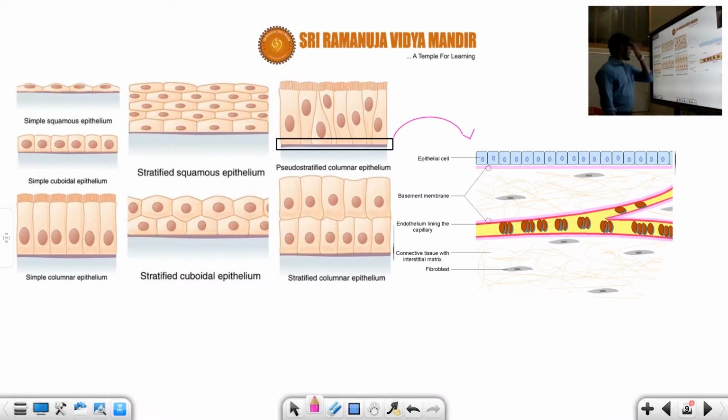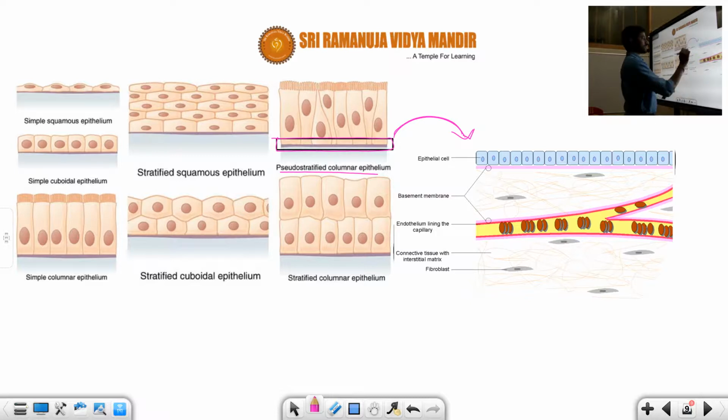Okay, let us see the diagrammatic representation, students. You can see there are so many epithelia already given. For example, if you see the pseudostratified epithelium, I am taking it as an example. You can see the circled part, which is a magnification. I am going to magnify this circled part. The circled part looks like this.